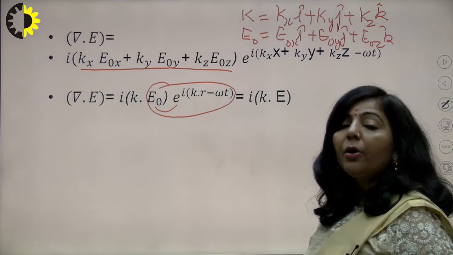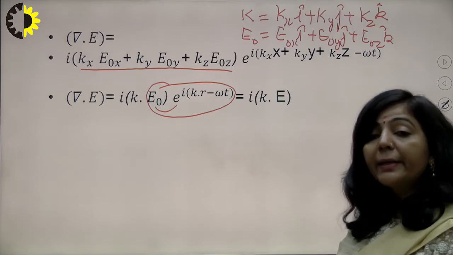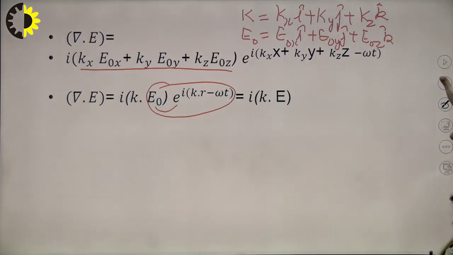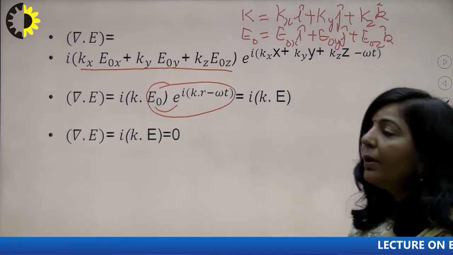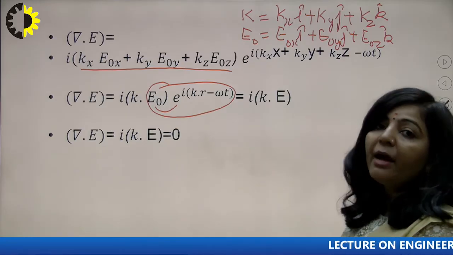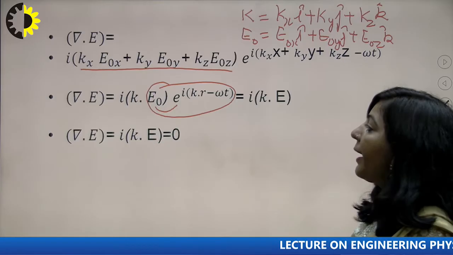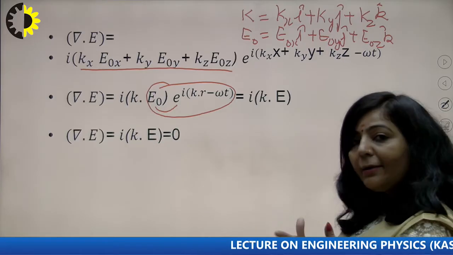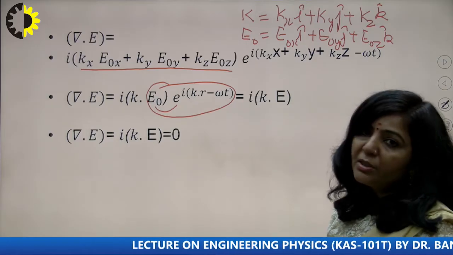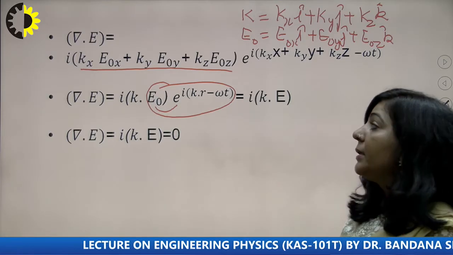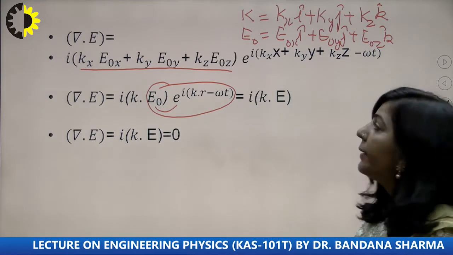And you know del dot E in free space is basically 0. And if del dot E is 0, it means i k dot E is also 0. Now this iota can never be 0. It means the term in the bracket, in order to get the overall product 0, if i is not 0, then we have only one possibility left, and the possibility is k dot E should be 0, right?